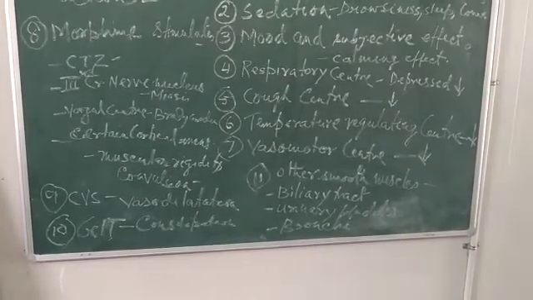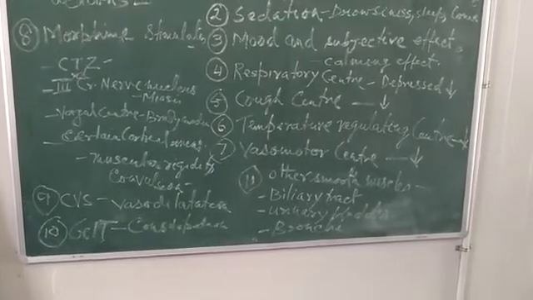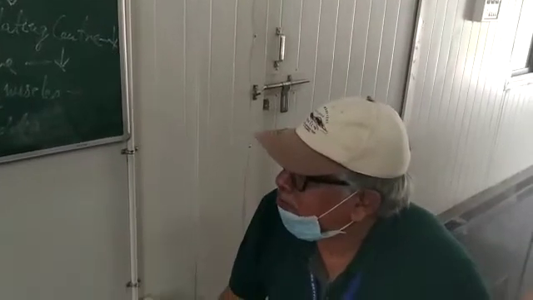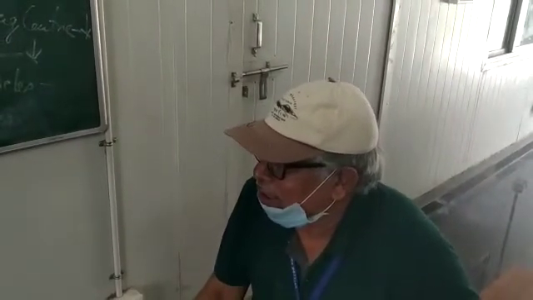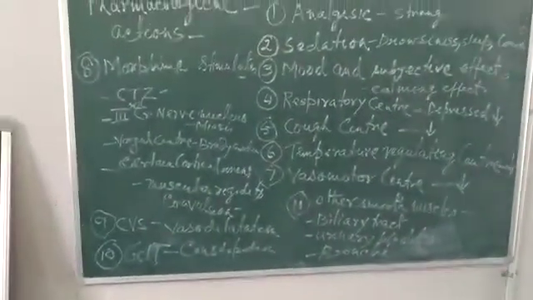And certain cortical areas are also stimulated, that results in muscular rigidity and convulsion. So addicted persons who are taking morphine often suffer from this muscular rigidity and convulsion.